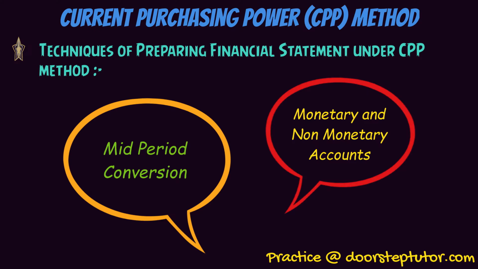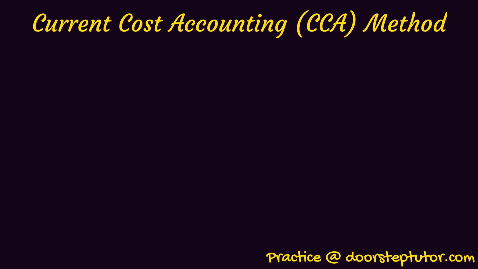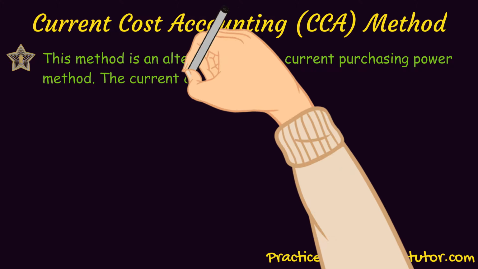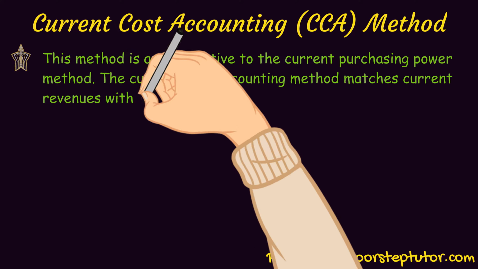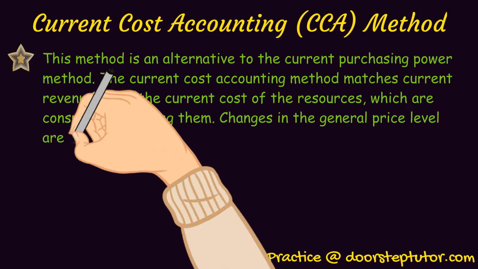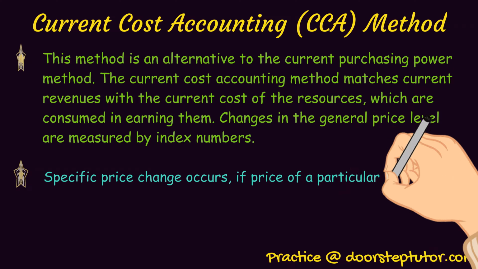The second technique of inflation accounting is the current cost accounting method. The current cost accounting method refers to an approach that values assets at their fair market value rather than historical cost. In practice, current cost can be determined in a number of ways, including applying a specific price index to the book value of the asset.